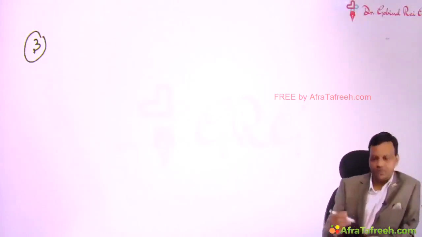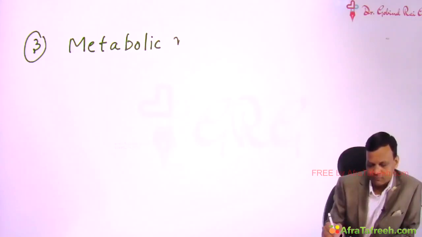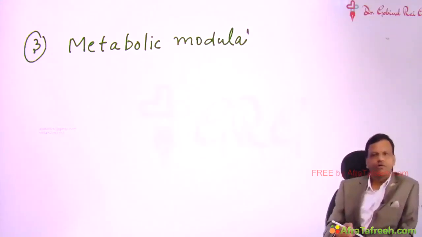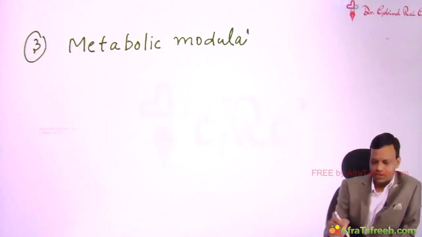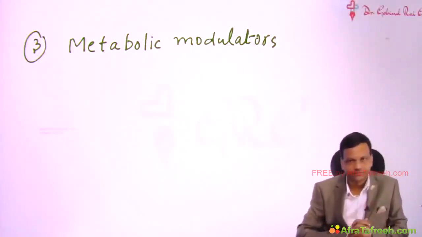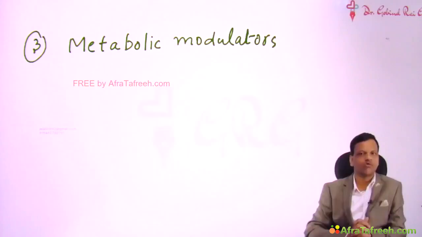Now, the third and very important group of new drugs is metabolic modulators. Before going to this group of drugs, we'll try to understand some basic things. What is the problem in a patient of angina? There is less blood supply to the heart. The question is, why is blood required by the heart? It is required for carrying the oxygen. The question is, why is oxygen required?